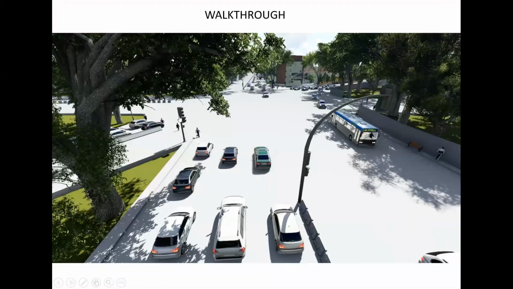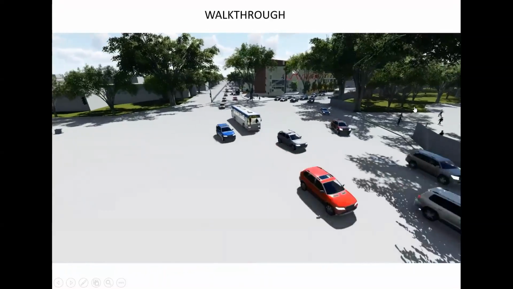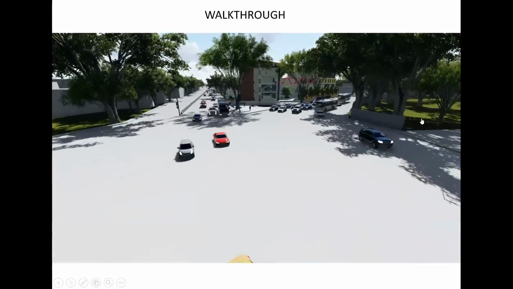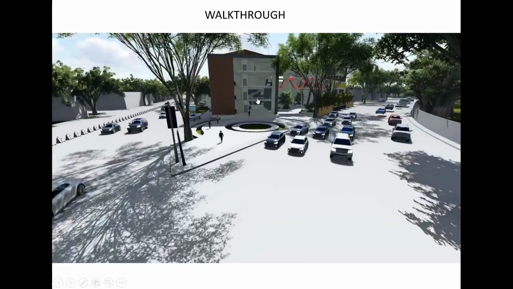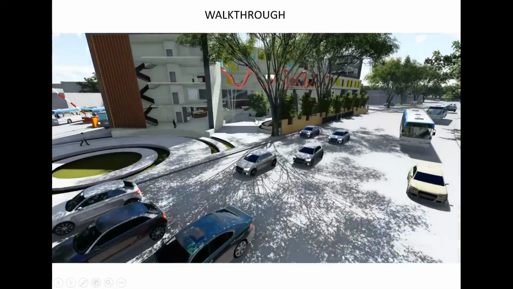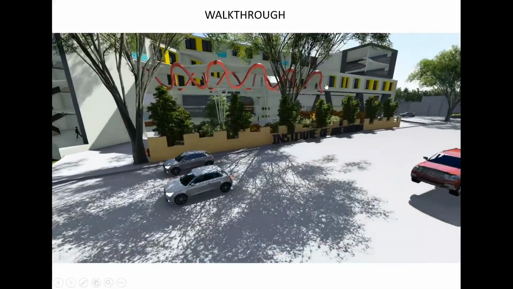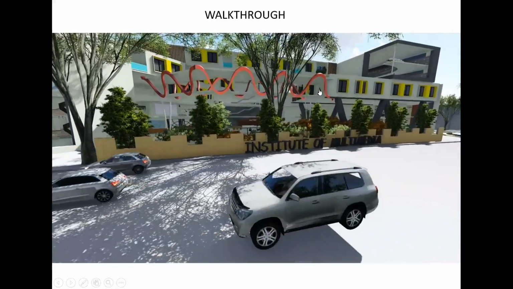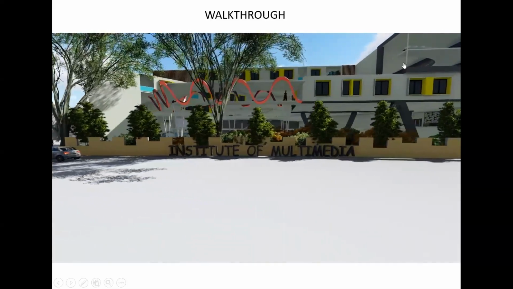Coming to the walkthrough, this is a small walkthrough of the design. On the right hand side, we see the entry gate to the Lal Bagh Gardens. Right opposite to it is where the site is situated. So this becomes entry point 1, and of course the exit ramp. This is the intermediate common space. This is the connecting bridge which connects the various departments. What we see above is the double height library, as I mentioned.